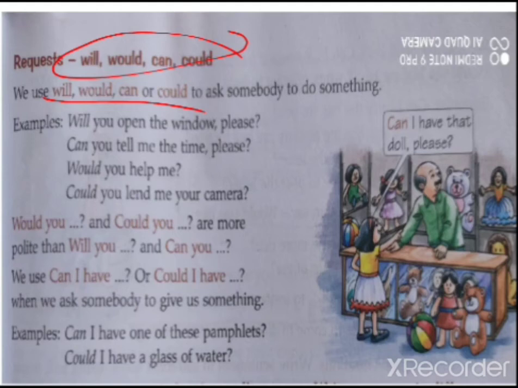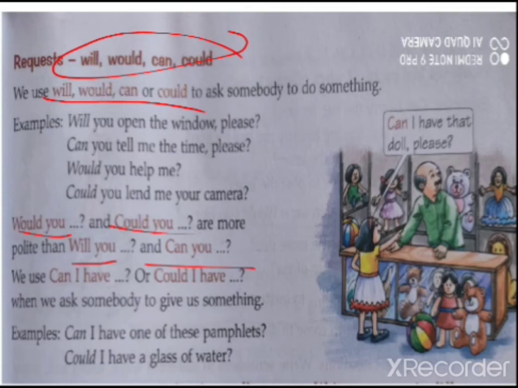Okay, so in the first sentence I used, can you come with me to the principal? So you are requesting him to come, right? Or will you come with me to the principal? Would you come with me to the principal? Okay, could you do this work for me? So all these four you can use to ask somebody to do something for you, to request. Okay, now would you and could you are more polite than will you or can you. So if you want to ask in a more soft way, at that time you can use would you or could you.